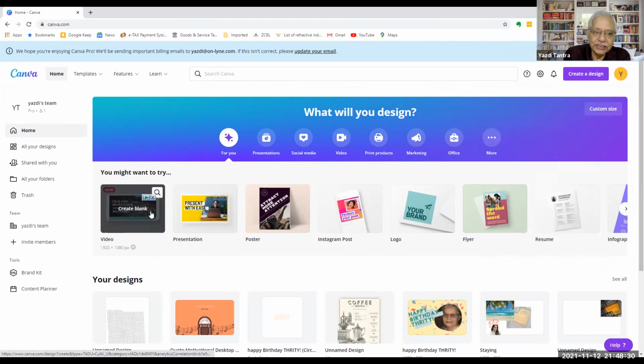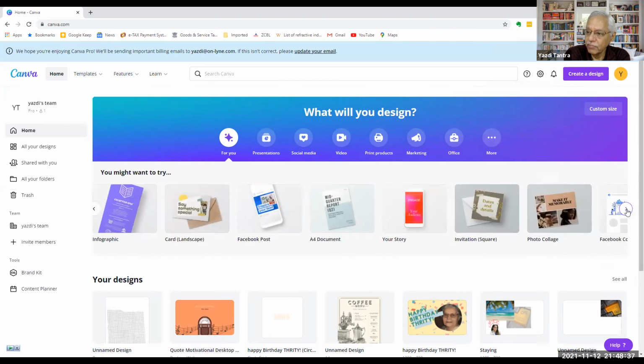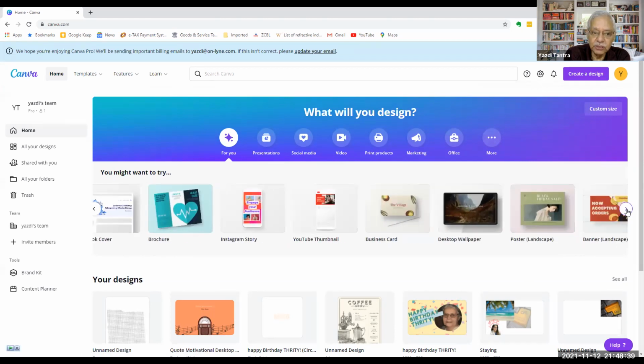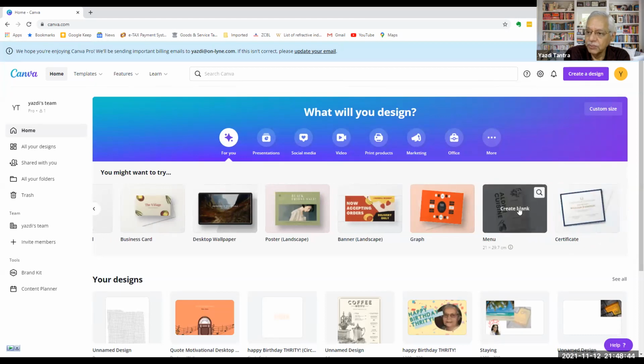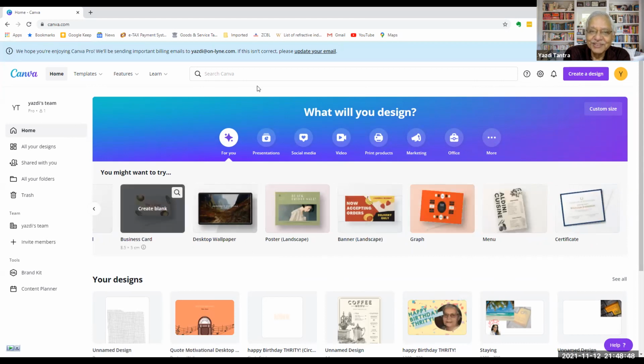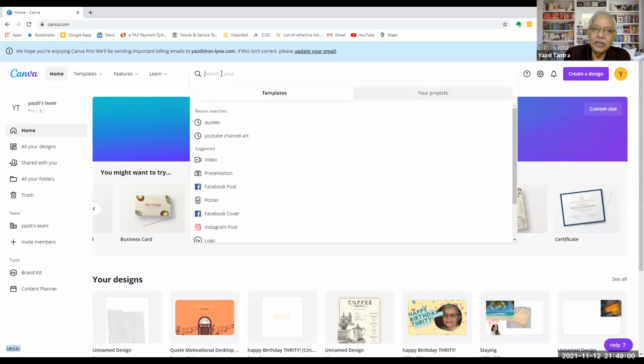So this is one way of doing it. Second way of doing it, as I said, you can look up here. There are so many options here. You can just keep on scrolling. Photo collage and Facebook cover and brochure and poster and wallpaper, even a menu card for a restaurant. And if you still feel that you want another way of looking at it, on top you have all these options. Or you can straight away come here and type whatever you want to do.